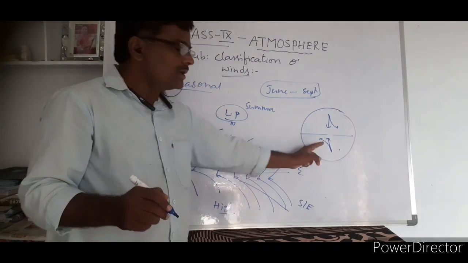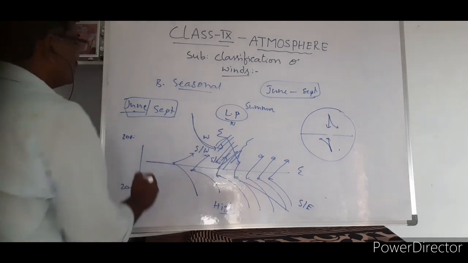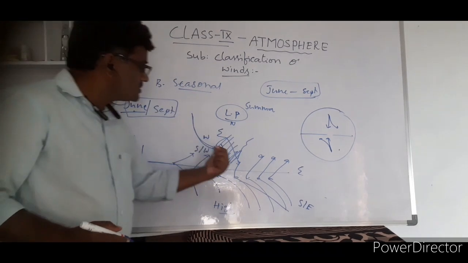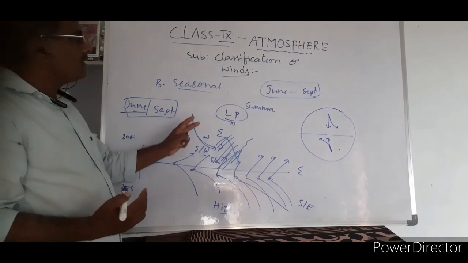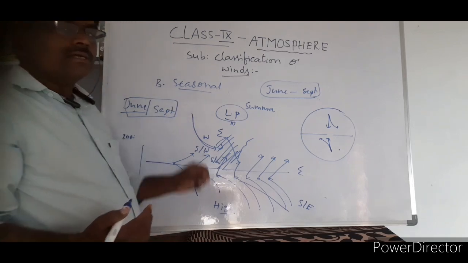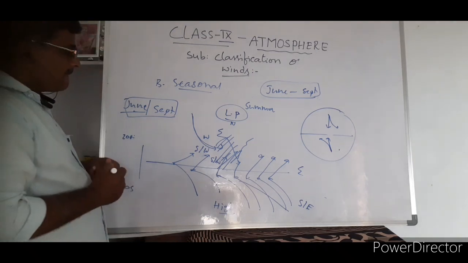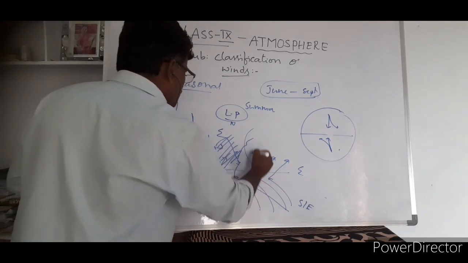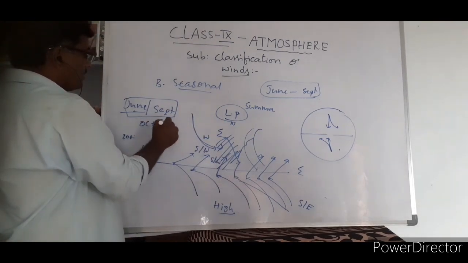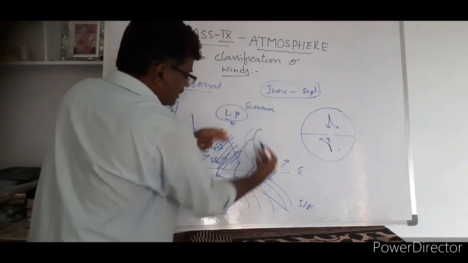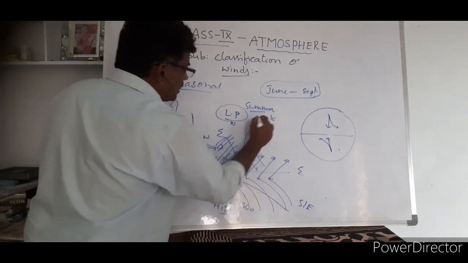If the Coriolis effect is not there, wind that moves like this can go like this, it can move like this. So due to the Coriolis effect, the wind direction is changed, deflected towards India. This is what we call seasonal wind. What do we call this one? Seasonal wind. Okay. After 4 months again they will come back. They will move like this, from September, October, November, December. After going here, this area will become summer, this area will become winter.